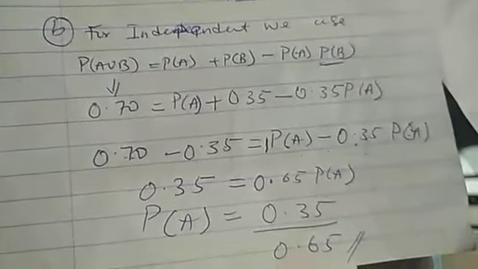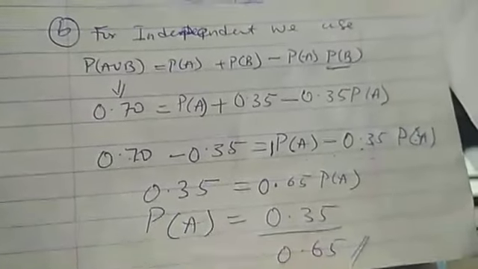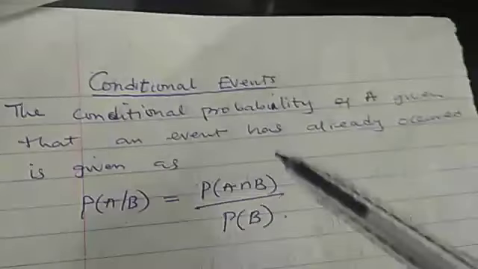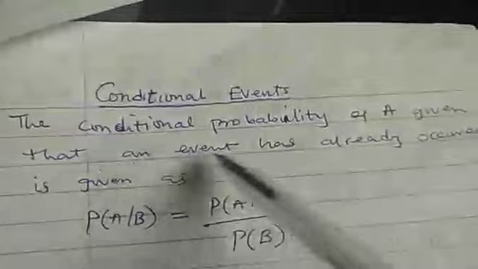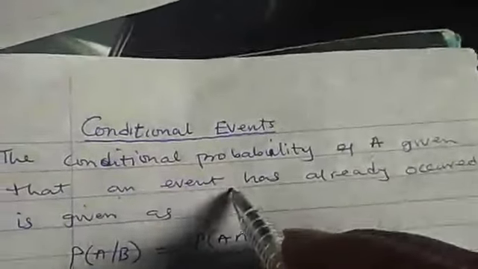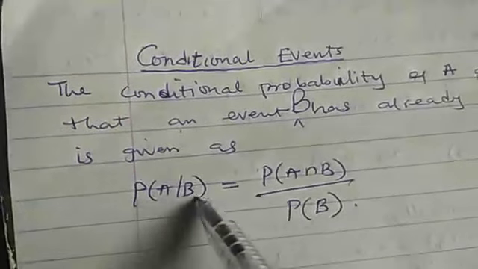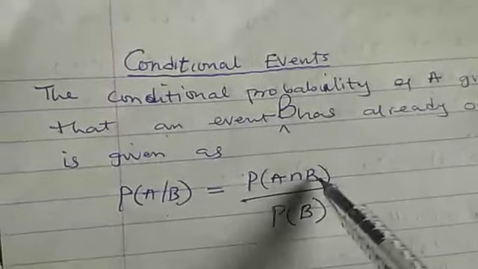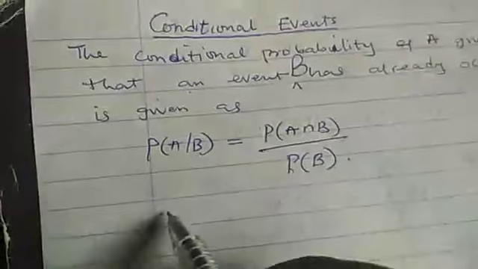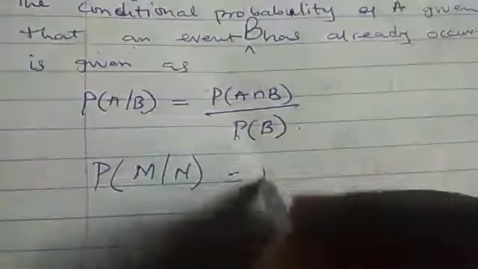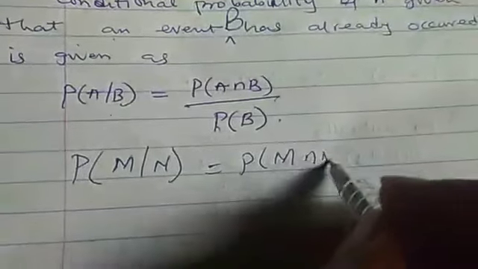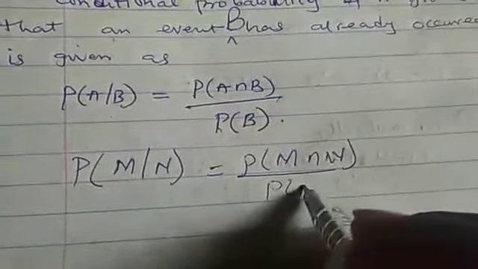That is that about independent and mutually exclusive events. We are now moving to what we call conditional probability. The conditional probability of A, given that an event, let's say an event B, has already occurred, is given as probability of A slash B, and that is equal to probability of A intersection B over probability of B. So if I have M slash N, I can just say it is probability of M intersection N over probability of N.